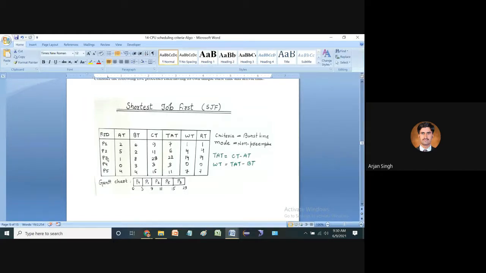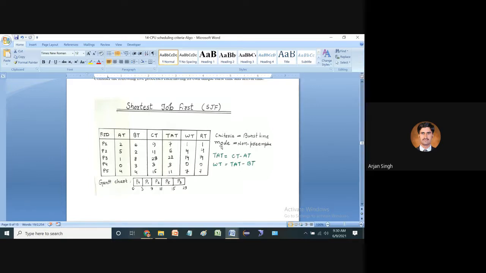Here we have process IDs P1, P2, P3, P4, and P5. The arrival times are 2, 5, 1, 0, and 4. Burst time is the time required for a process to be completed. The burst times given are 6, 2, 8, 3, and 4. With the help of the Gantt chart, we find out the values.